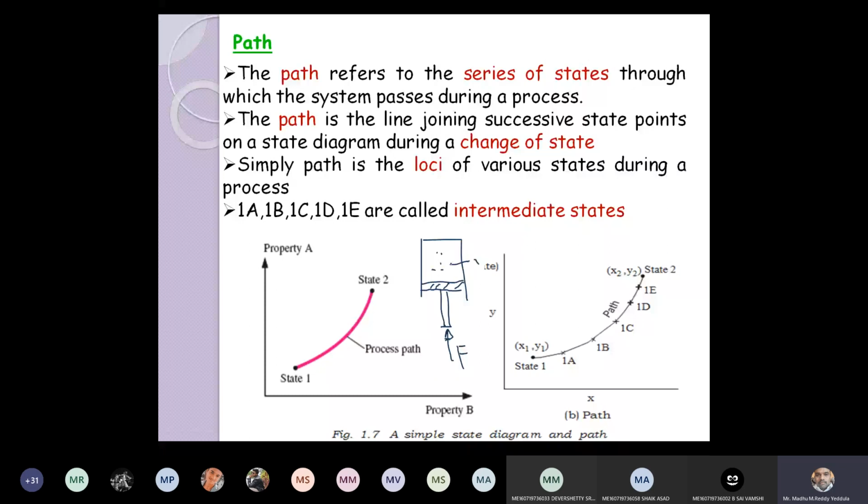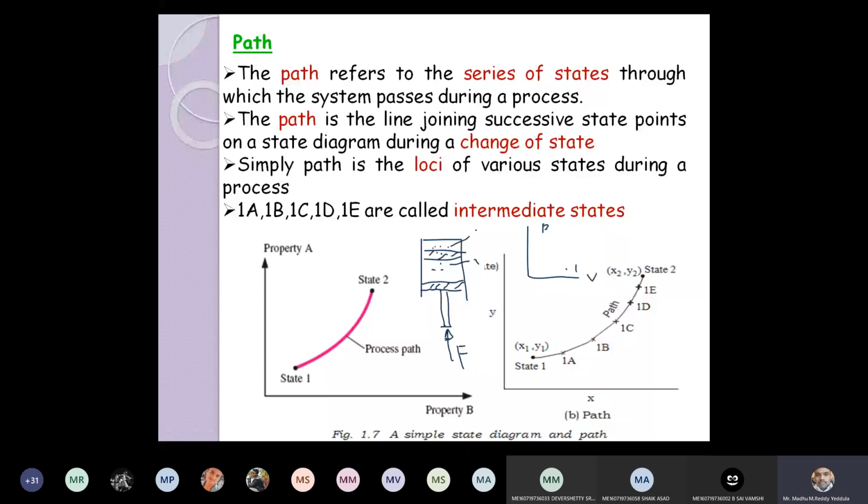So for state 1, on our PV diagram, pressure is low, volume is high. This is state 1. If you compress, let us say this is the final state of the system. At this instant of time, this is state 2. Volume is decreased, pressure is increased.